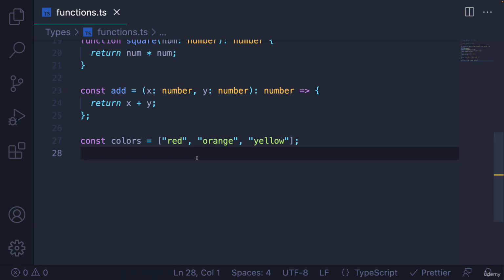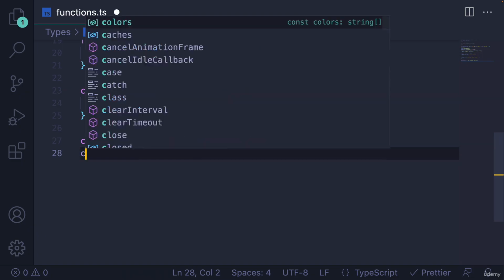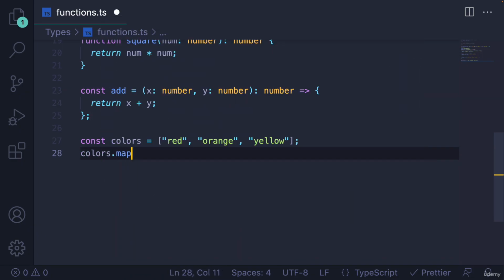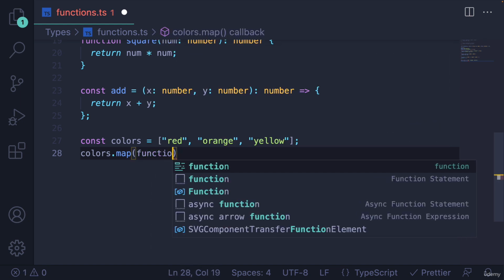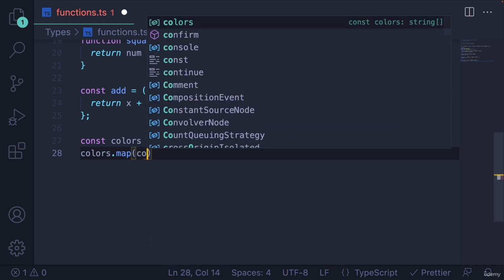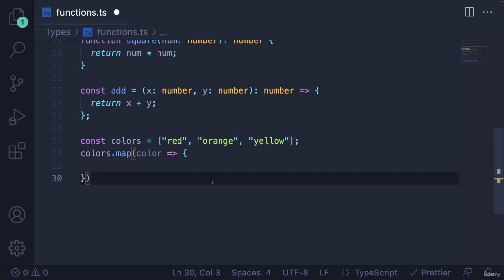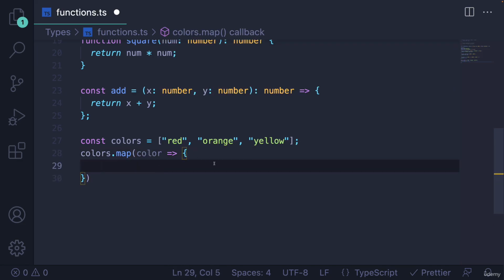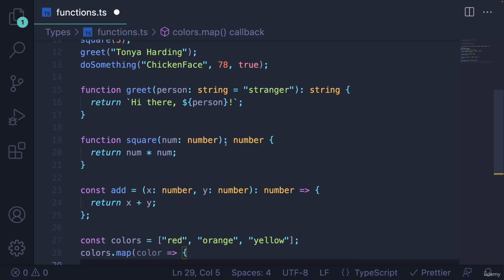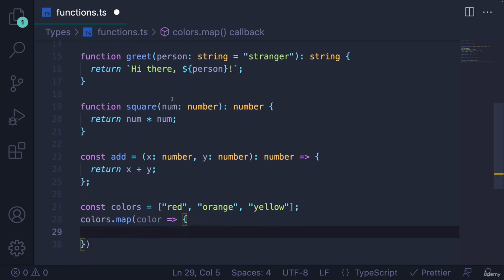There's 3 strings. And let's say I want to map over them. So I'll do colors.map, and I want to uppercase them all. So I would pass in some function. I would probably just use an arrow function and call my parameter something like color. Now, we just talked about how when we write a function, if we don't specify a type for the parameter or parameters, they default to any.